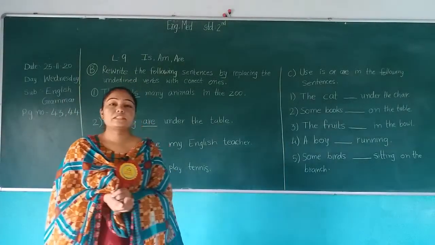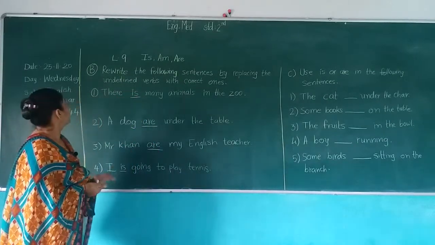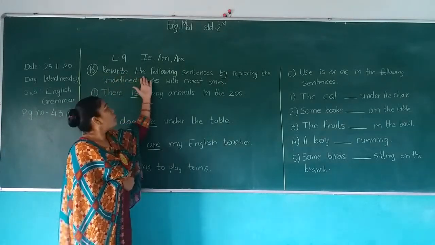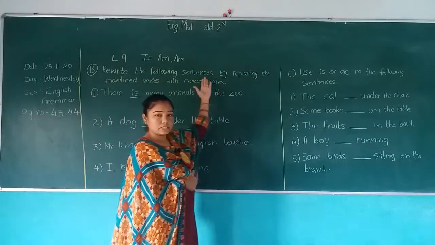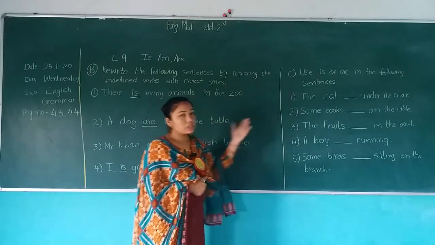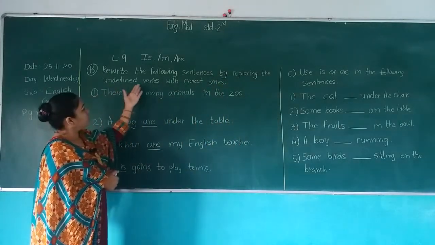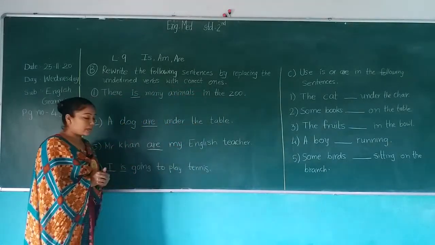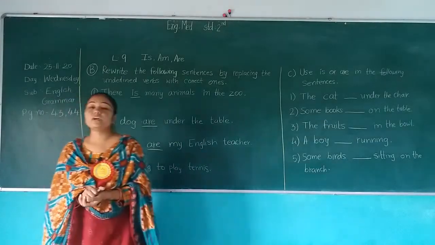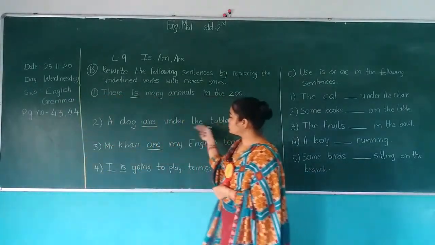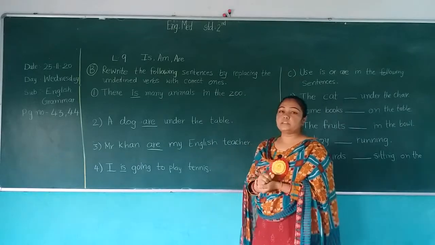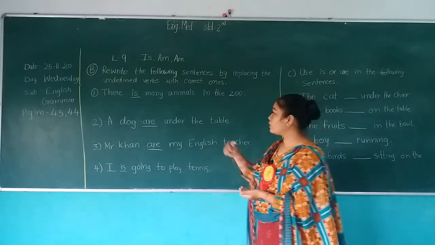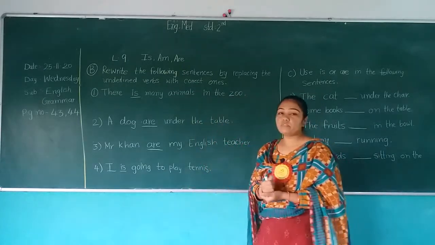Now our exercise number B. First, read the instruction. Rewrite the following sentences by replacing the underlined words with correct ones. Here are given some sentences that are incorrect. We have to write proper ones here. Some space is given here. We have to write correct sentences here.